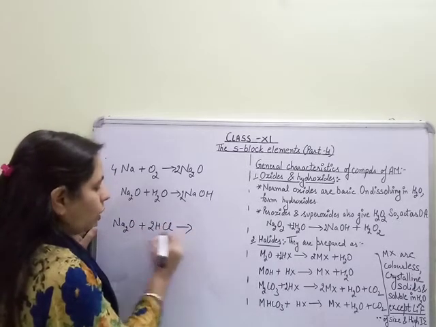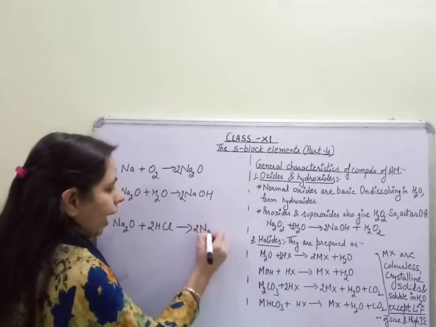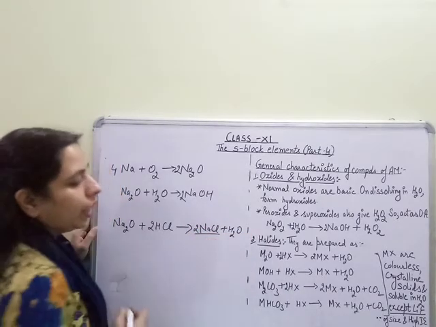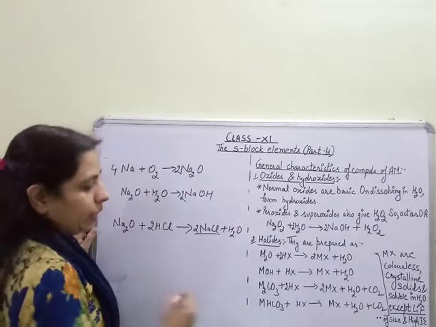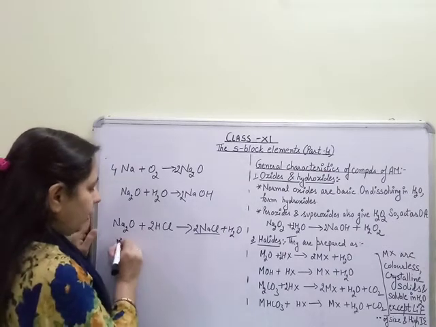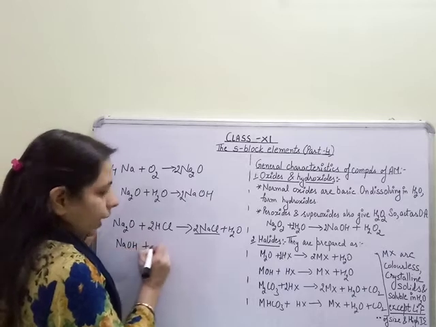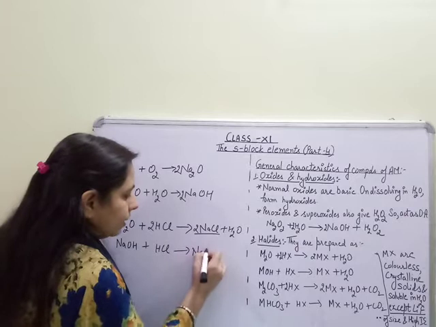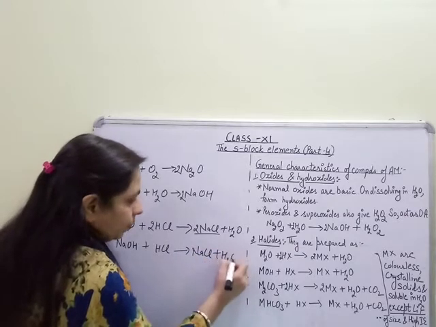What will it form? 2 NaCl along with the liberation of water. So what has been formed? Metal halide. In the same way, MOH, that means NaOH, reacts with HCl to form NaCl plus water.